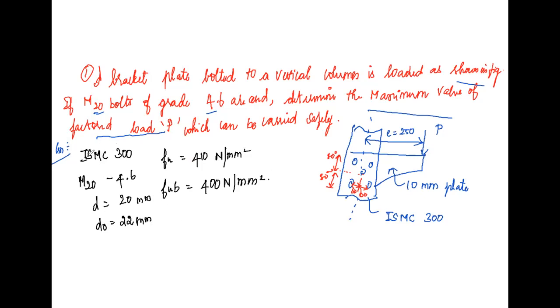We know that the section is ISMC. By using the steel table, we have to refer the steel table to know the thickness. So the thickness is given as t is equal to 7.6 mm. Refer the steel table and choose the thickness by using the section ISMC 300. Okay, this is the data given in the question.